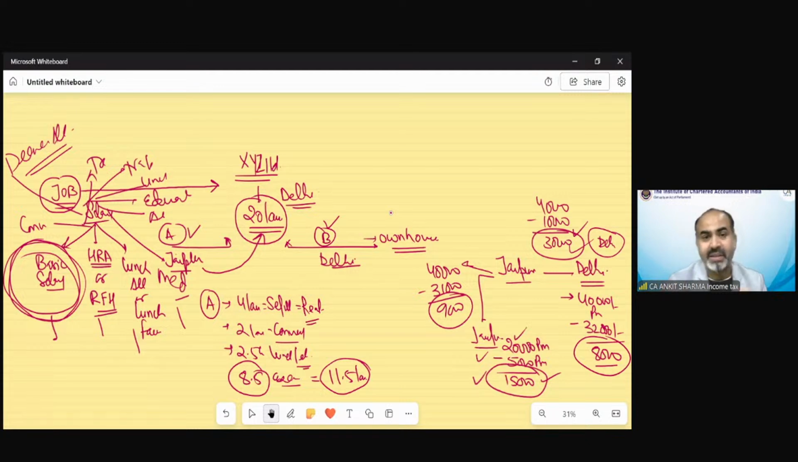So in this case of 20 lakh rupees, we have seen that Mr. A's expenditure would be almost 8.5 lakh rupees. He has to pay 8.5 lakh rupees, so he would get only 11.5 lakh rupees in hand. So in this scenario, suppose X Limited says we will pay you 20 lakh rupees as a basic salary, no other allowances, etc.